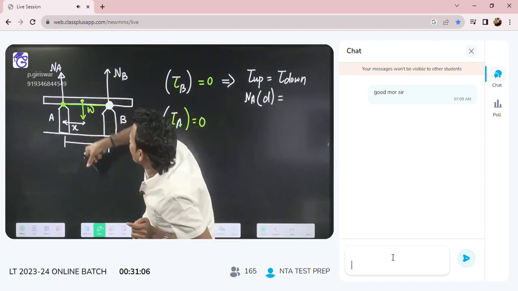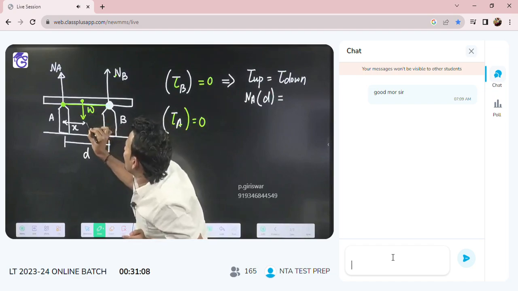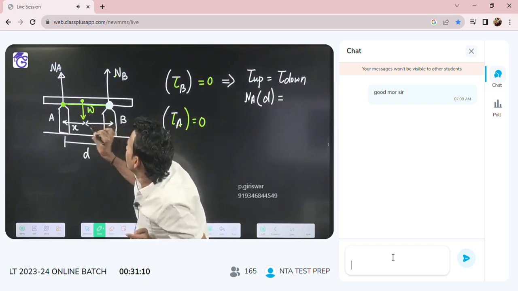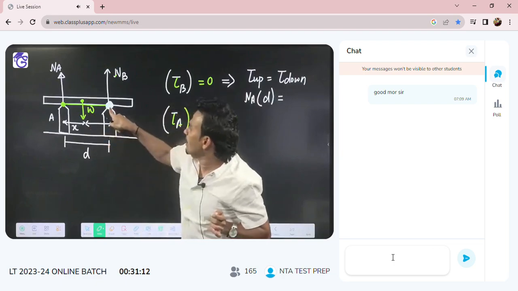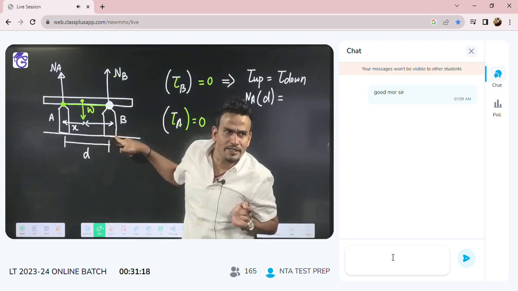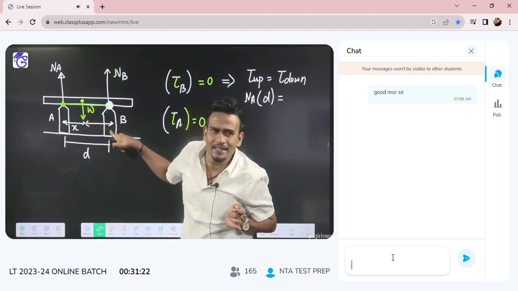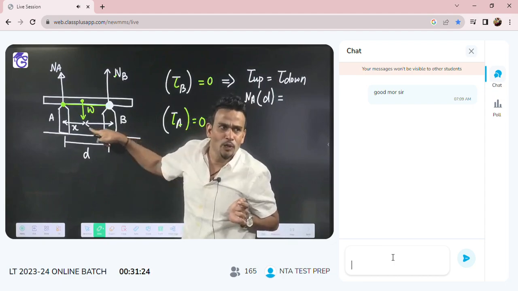Who will give the downward torque? Weight W will give. And what is the perpendicular distance of the weight from support B? Tell me, how much is this perpendicular distance? Please tell me quickly.